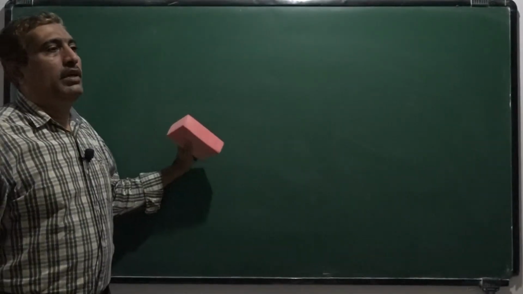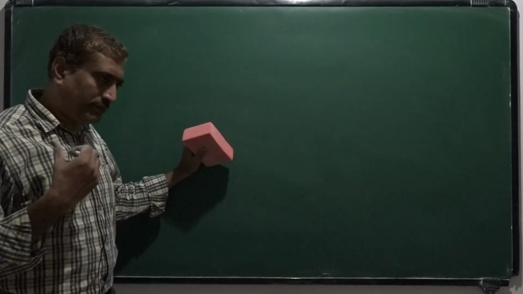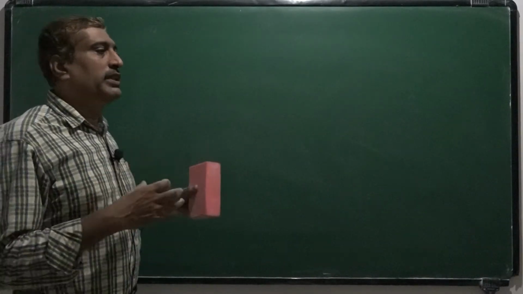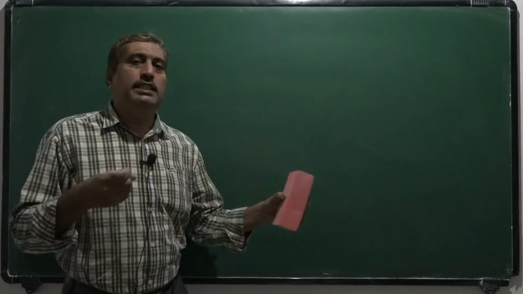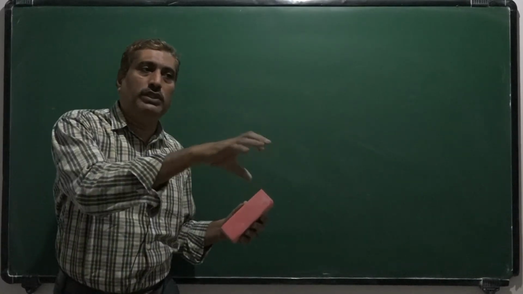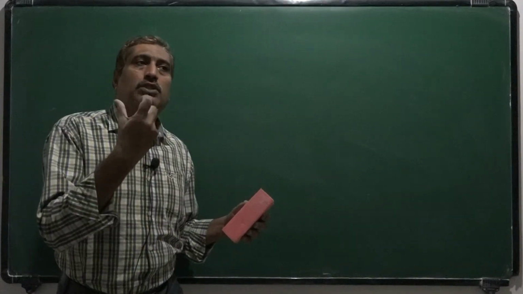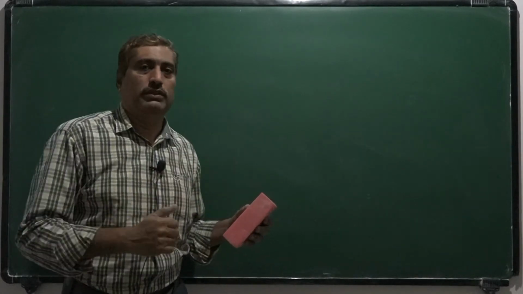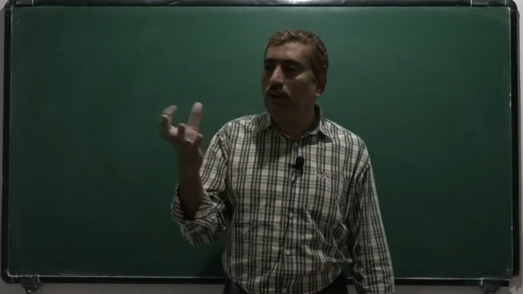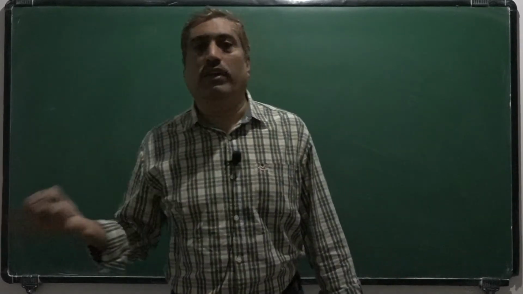Now, when a particular elastic body is to be stretched, we have to apply a force. That means work has to be done against the restoring force. When we apply the deforming force, restoring forces are always opposite to this deformation.